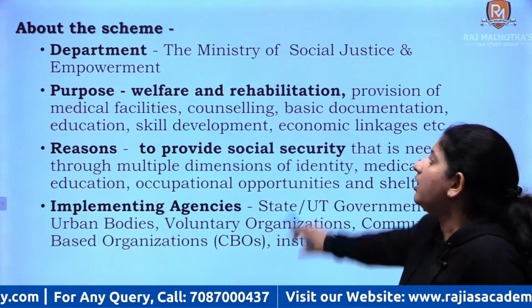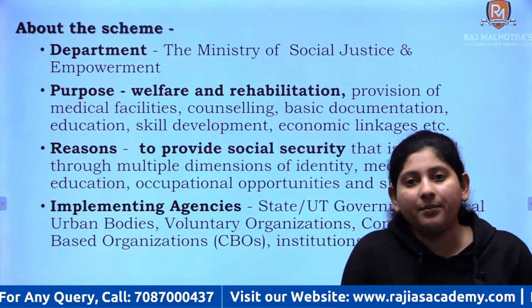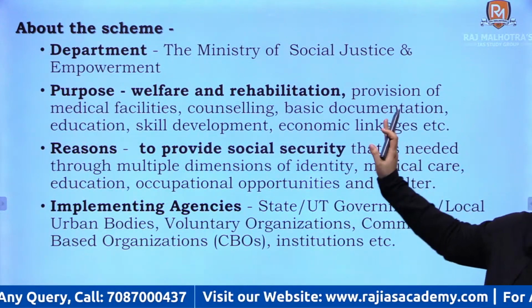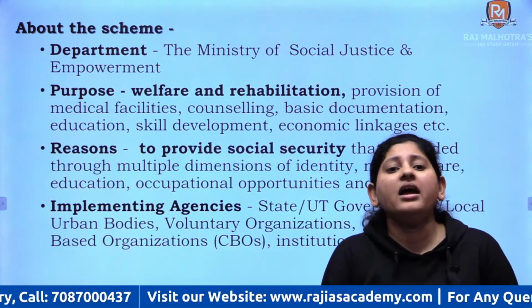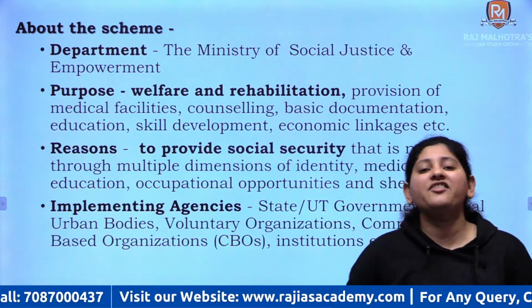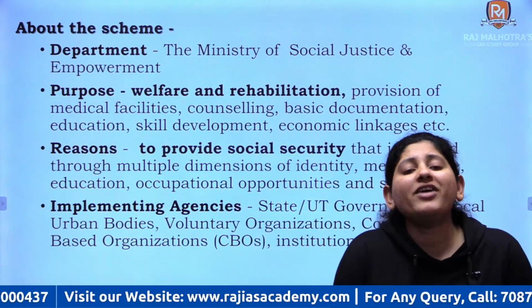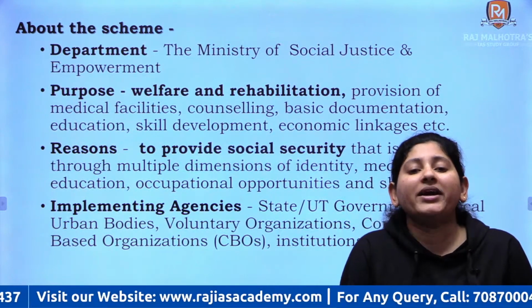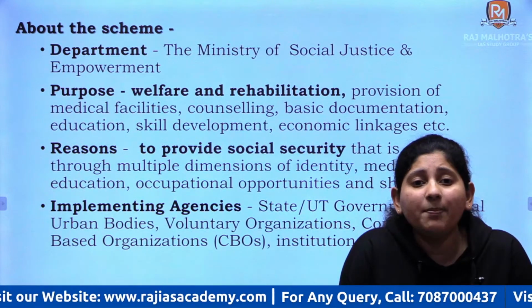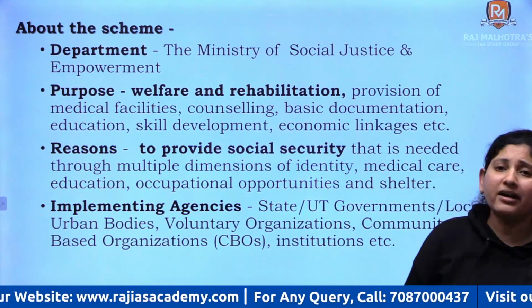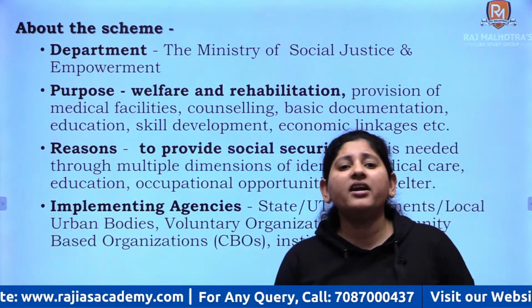Now let's get back. The department is the Ministry of Social Justice and Empowerment. The Ministry of Social Justice and Empowerment is taking up this scheme's responsibility. What is the purpose? The purpose is welfare and rehabilitation, right? In welfare and rehabilitation, we are going to provide them medical facilities, counseling, basic documentation, education, skill development, economic linkages, we will get bank accounts opened, medical facilities, everything, right? They are deprived of these.